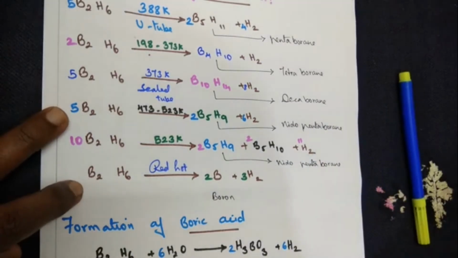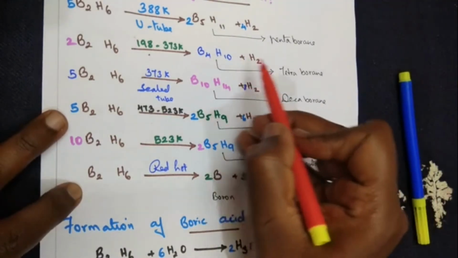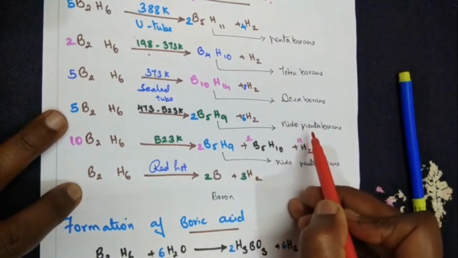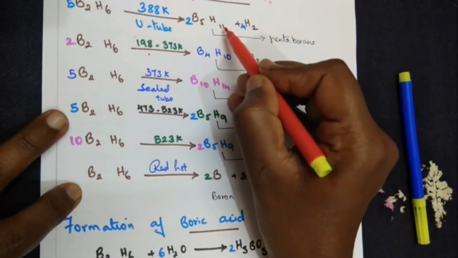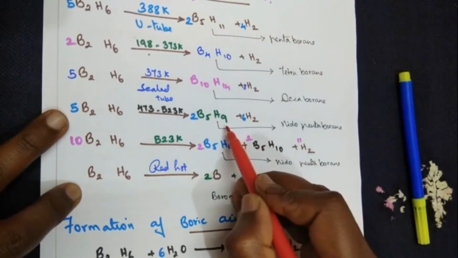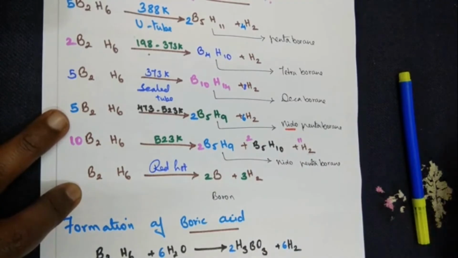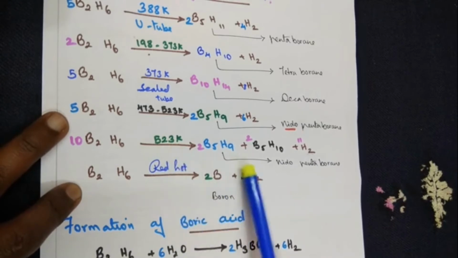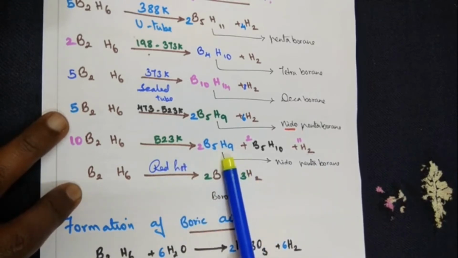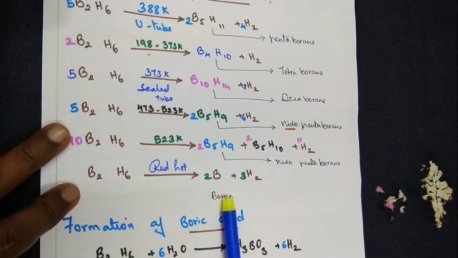If you see this here, I have stressed the word. Let me take some color pen. Okay. Now, this is also pentaborane and this is also written pentaborane. But this is called a nidopentaborane, because here hydrogen is 11 atoms of hydrogen. Here only 9 atoms of hydrogen. So, it's called a nidopentaborane. Now, further, when the temperature is increased to 523 Kelvin, I get the nidopentaborane. And when it is red hot, we get boron here.